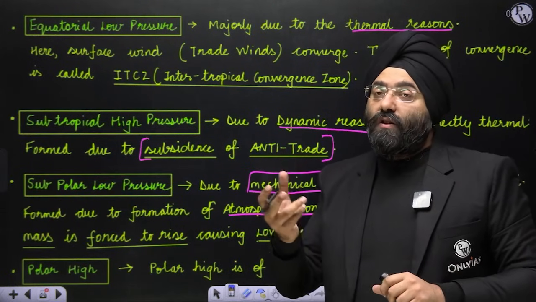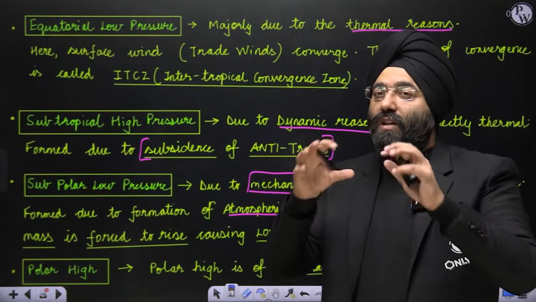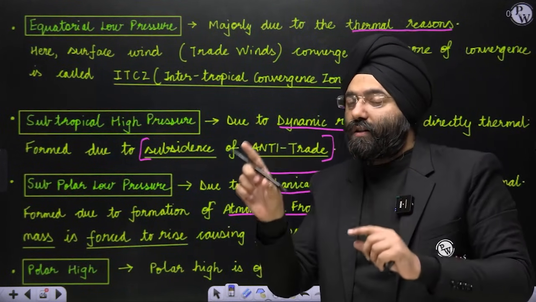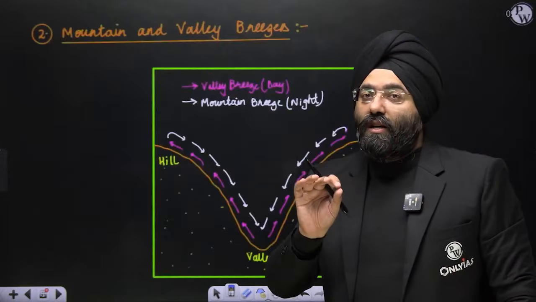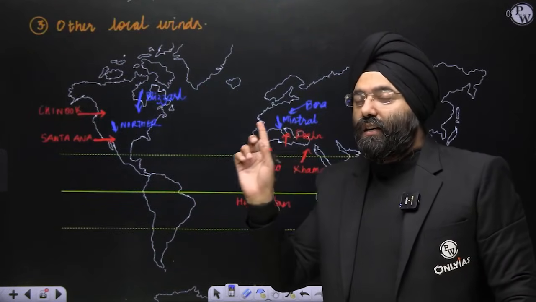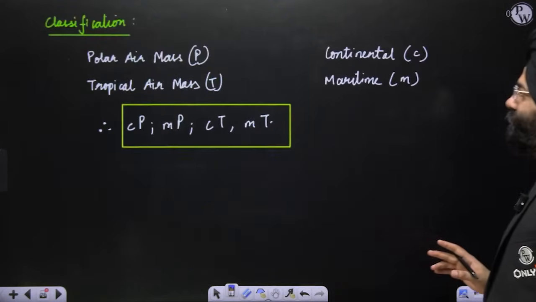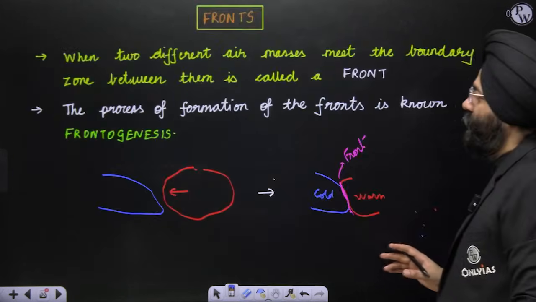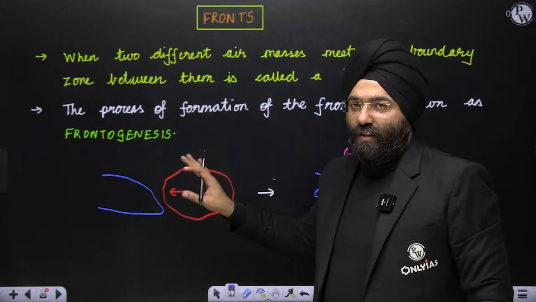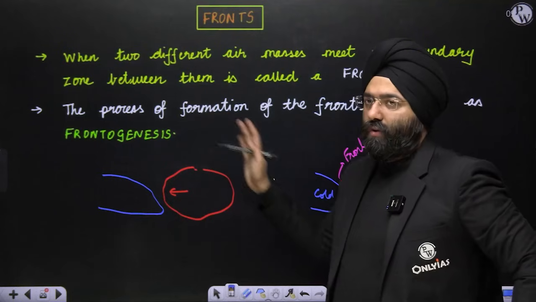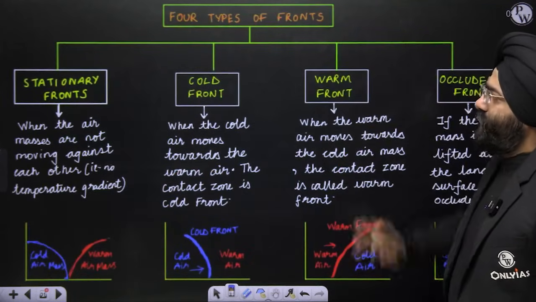So you do not see front formation there, because for that, the air masses should have a lot of variation in their distinctive characteristics, which I had mentioned while defining the air masses. So this is frontogenesis, the process of formation. Fronts is the boundary. Now let's see, there are four types of fronts.